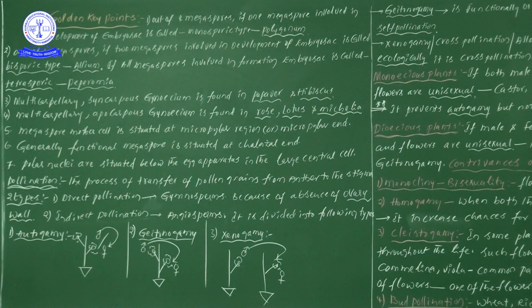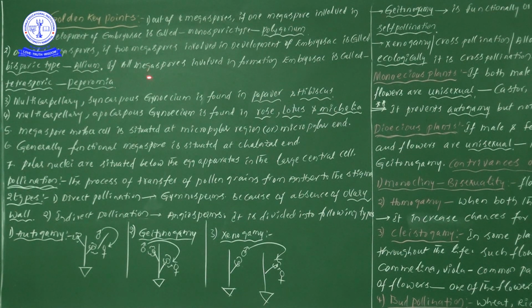Bi means two: out of 4 megaspores, 2 definitely are involved. Best example, Allium cepa. In-depth information is not required, but these 2 points are mentioned in our matric textbooks, so I have gathered them for you. Bisporic means out of 4 megaspores, 2 are involved in the development of embryo sac.